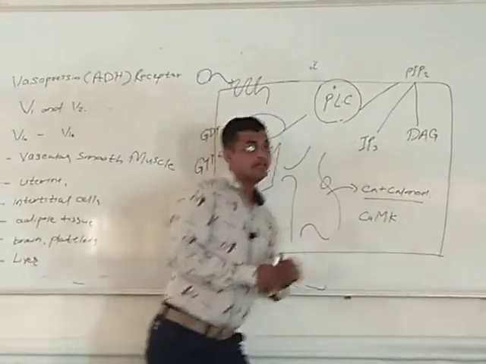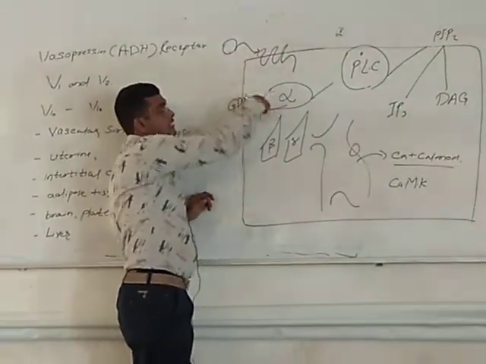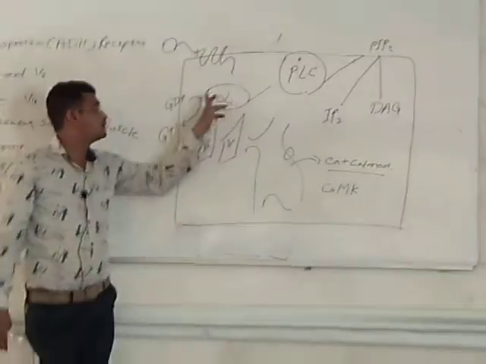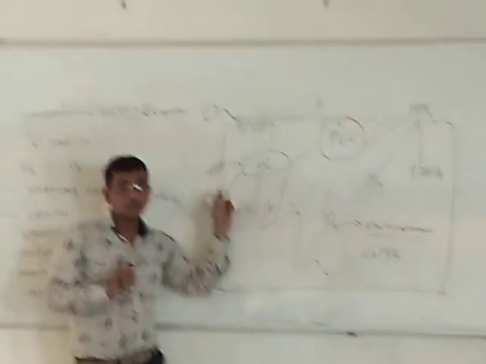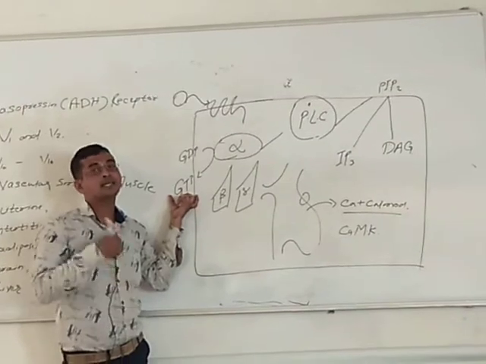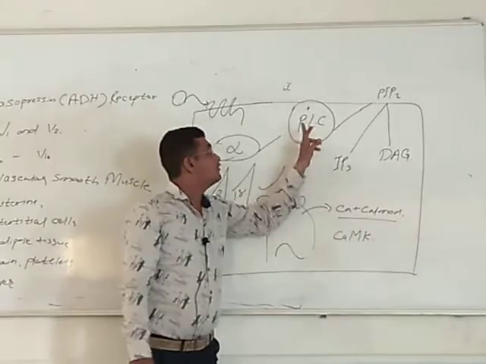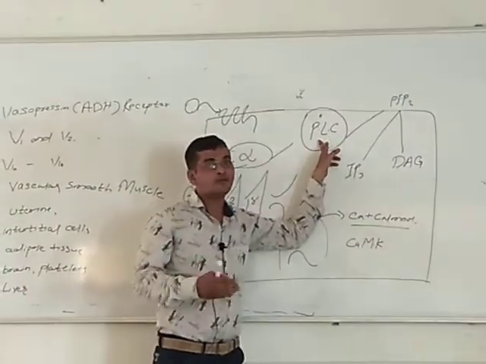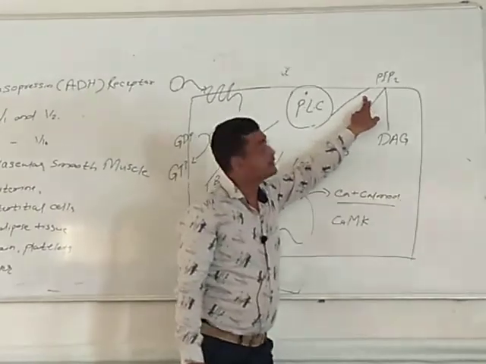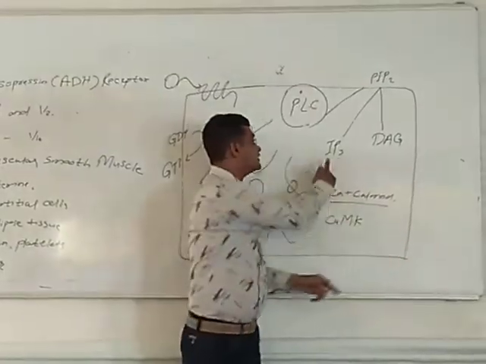Simply, once vasopressin binds with the receptor and activates it, the internal subunit is activated. The alpha subunit loses its GDP molecule and acquires GTP. This is the higher energy, and it activates the phospholipase C pathway. After activation of phospholipase C, it will break down the membrane phosphatidylinositol diphosphate into IP3 and DAG.